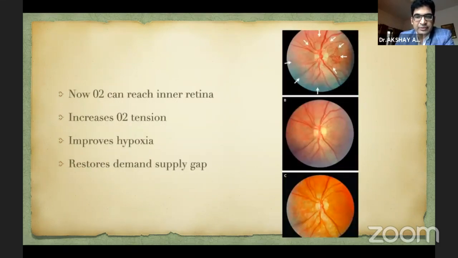So now, once we have destroyed the outer retina, the oxygen from the choriocapillaris can reach the inner retina. It improves the oxygen tension and improves hypoxia. And so the demand supply mismatch which had happened because of the ischemic disease process gets resolved.